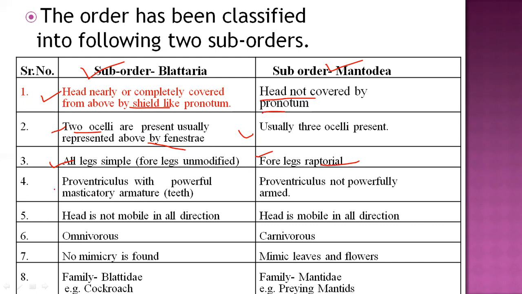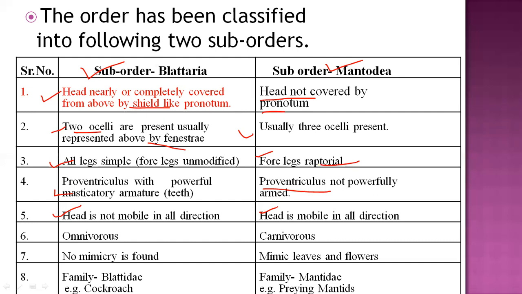In Blattaria, the proventriculus is very powerful, with a masticatory armature. In Mantodea, the proventriculus is not powerful. In Blattaria the head is not mobile in all directions. But in Mantodea, the head is mobile in all directions, which is very useful for finding prey, making the insect very active.